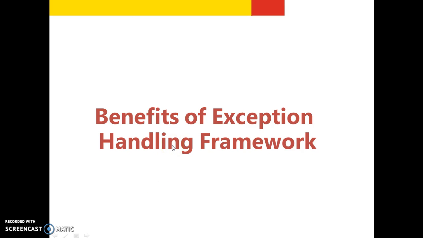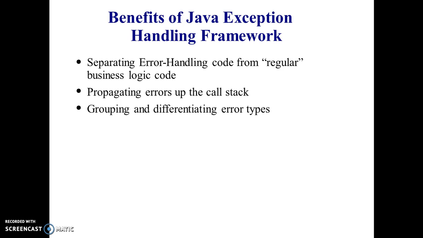So, the benefits of the exception handling framework: we can handle errors with it.